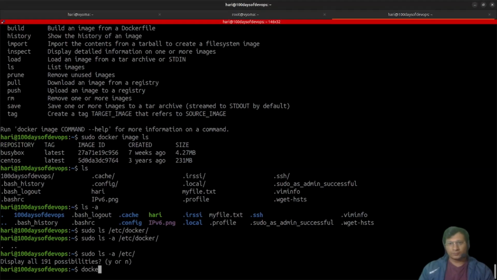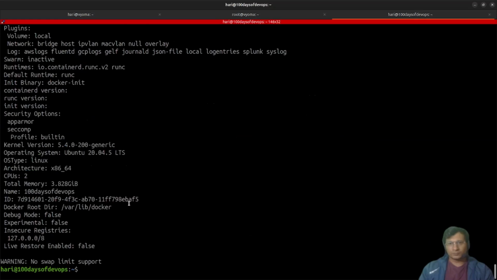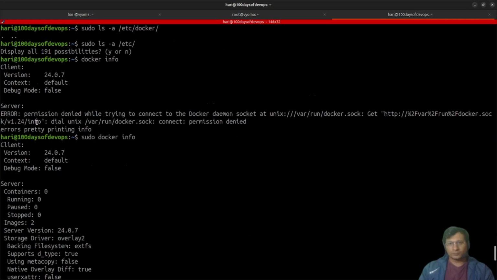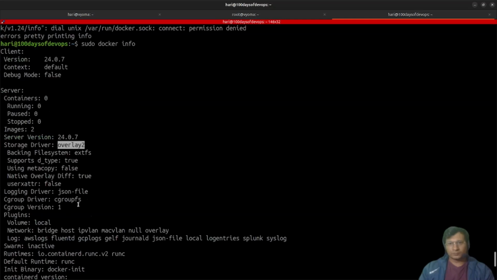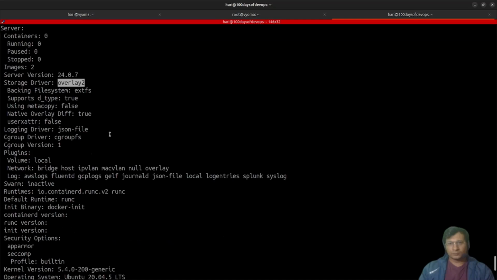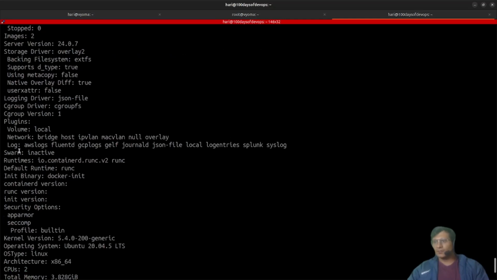There is one command, I think, docker info. Permission denied. Docker info is one of the commands that basically tells about everything: this is the version, context set to default, and server version. This overlay storage, overlay2, is where the data, the files of the containers are stored. History is not configured right now, no worries with that. Container default runtime, runc, swarm.